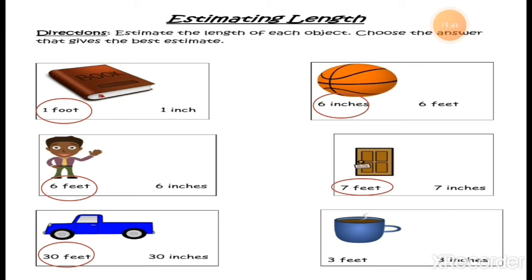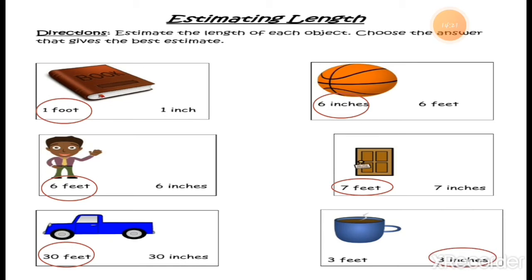Now the mug. Again this will come. In this picture you can see the hot tea is inside the cup, right? And steam is coming out of the cup. So 3 inches and 3 feet, 2 options are given. You have to choose the correct option: is the cup 3 feet long or 3 inches long? What is the correct estimated length of this cup? It should not be 3 feet long. So the answer is 3 inches.